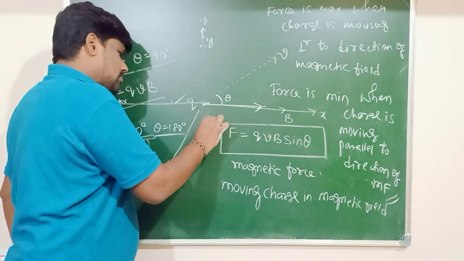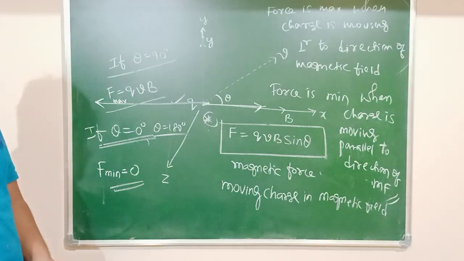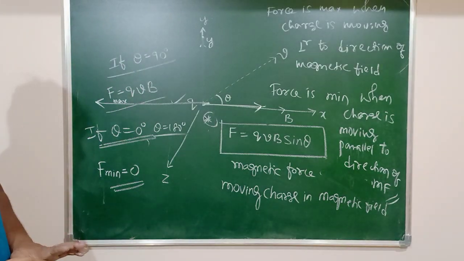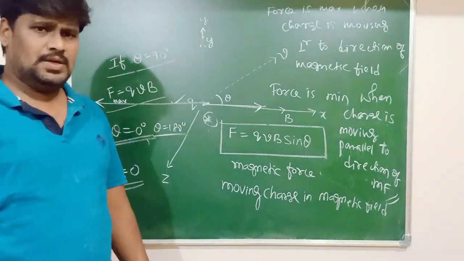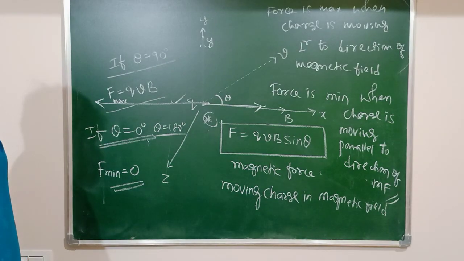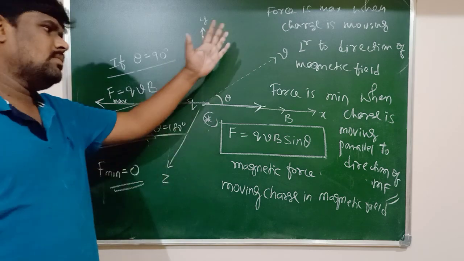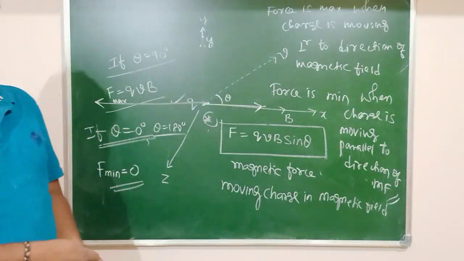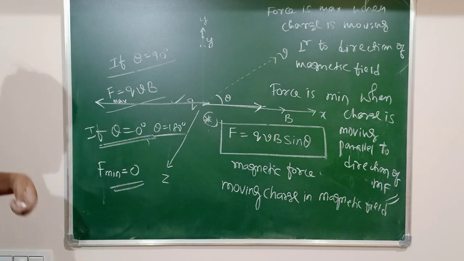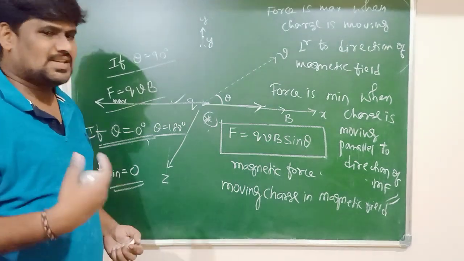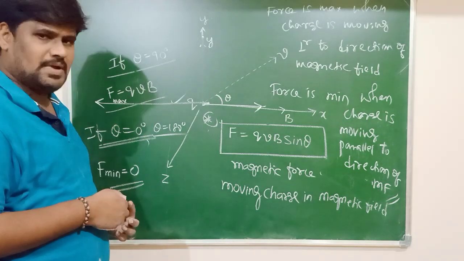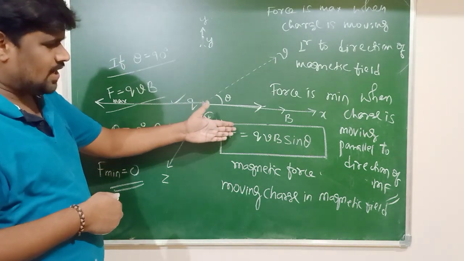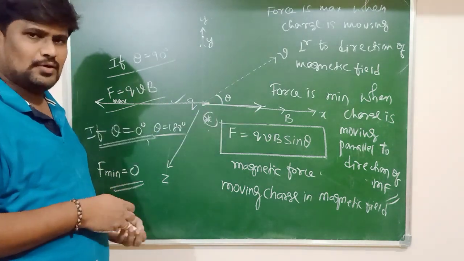This is a very important question that we can expect in the examination: mention the expression for the force acting on a moving charge in a magnetic field when it is maximum and when it is minimum. Okay? So in the next class we will discuss the direction of this force. We can talk about the direction later. I am concentrating only on the magnitude of the force.